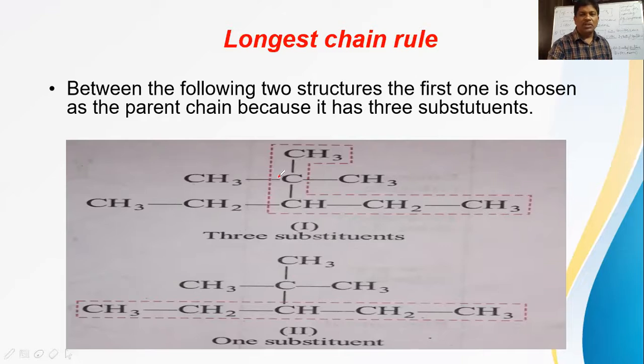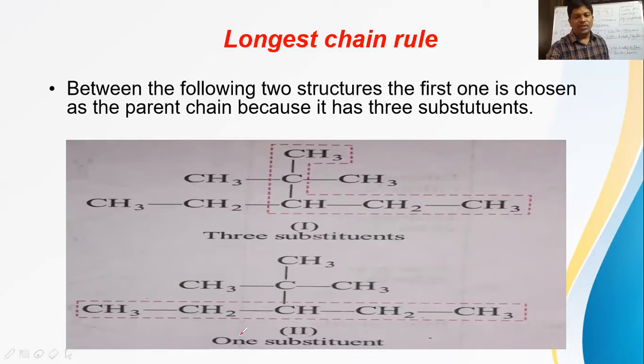But in this type, totally 3 substituents are present, 2 methyl and 1 ethyl substituent. But here this is called tertiary butyl. Only 1 alkyl group is substituted here. In this case, 3 alkyl groups, 2 methyl groups and 1 ethyl group. So the more alkyl groups substituted, the more important that selection is. That is important to understand here.